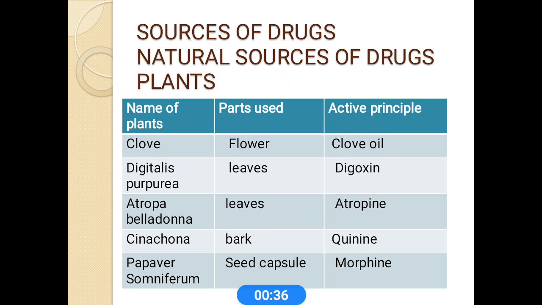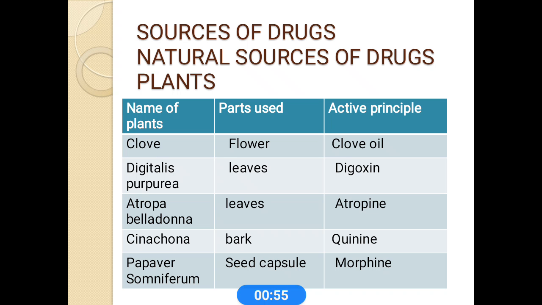So here are given some examples of plants and their active principles, that is clove. This is the clove oil. This is mainly obtained from the plant clove. The part used is the flower. This shows the pharmacological action.